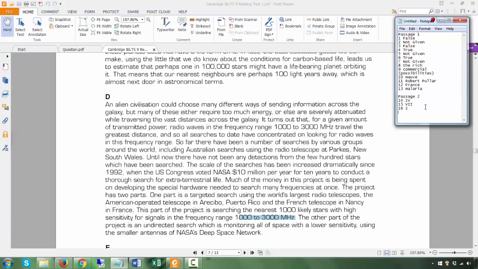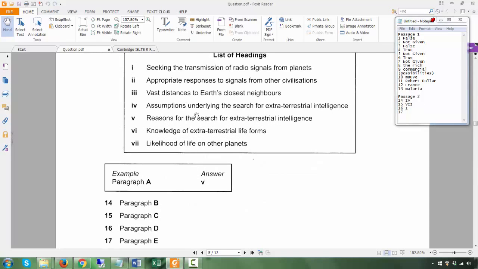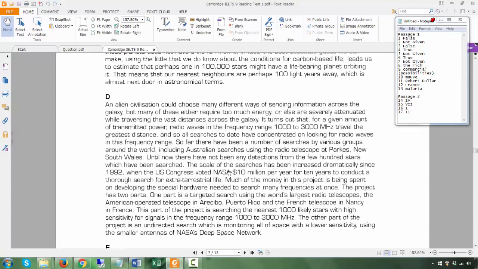17. Paragraph E. Paragraph E, the answer is going to be 2. Appropriate responses to signals from other civilizations. So appropriate responses. That means if you find signals from other civilizations, how do you respond appropriately? Okay, every word's important. So it's appropriate. You're talking about the response.